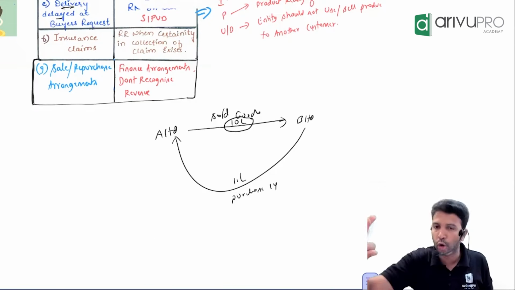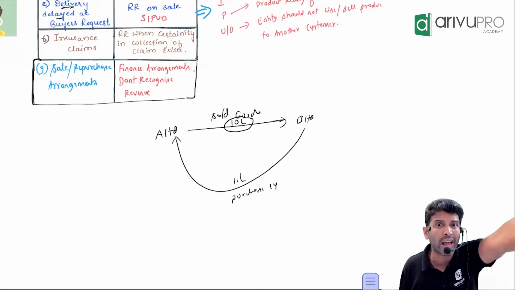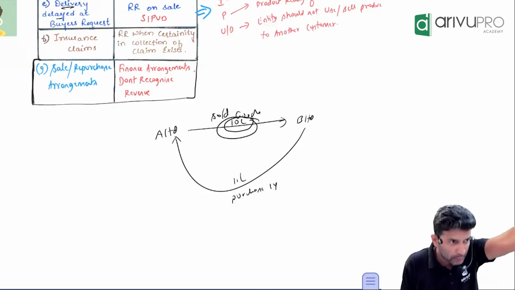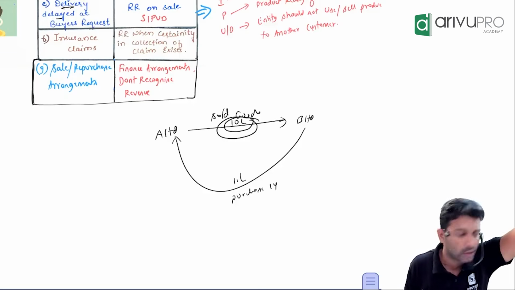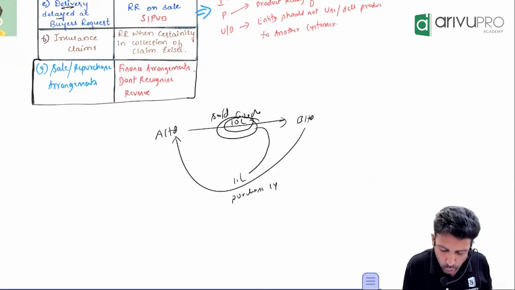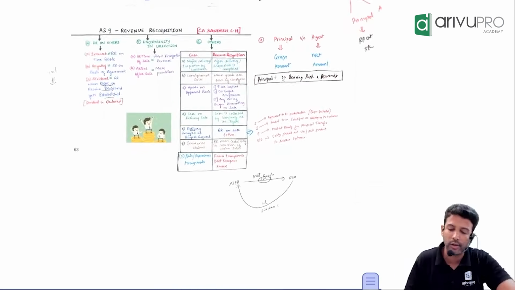You book it as a loan only, because in reality, what arrangement is this? A loan arrangement, because that's what happens in a loan. If you take a 10 lakh loan, after 1 year, will you repay 10 only, or will you repay more? That's the reason you are not paying 10, you are paying 11. So it's a loan arrangement. So book it as a loan. So you cannot recognize the revenue in this aspect.